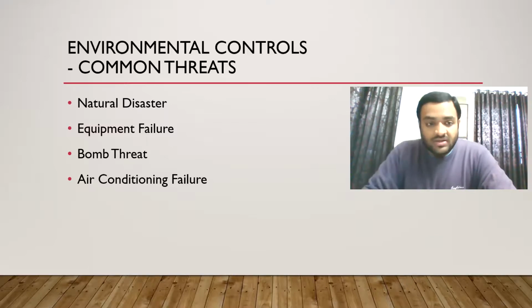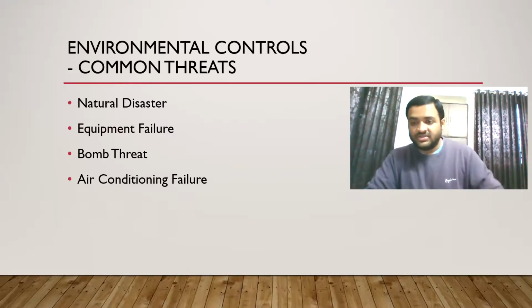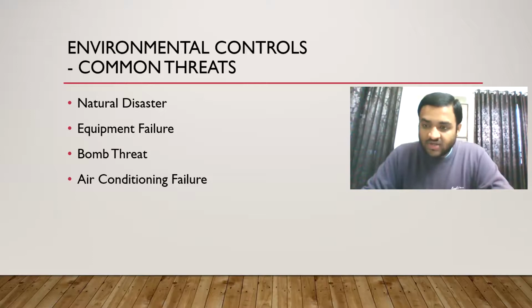So here just remember NEBA. What is NEBA? Natural disaster, equipment failure, bomb threat, air conditioner failure. Okay, let's revise all 8 points.